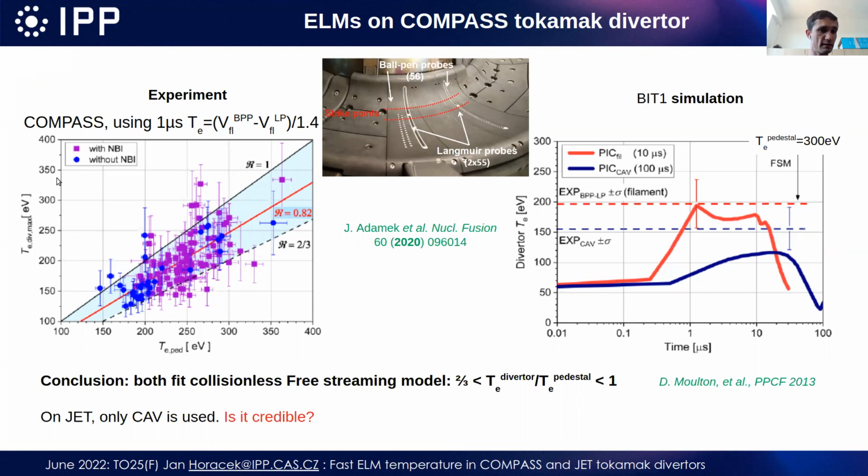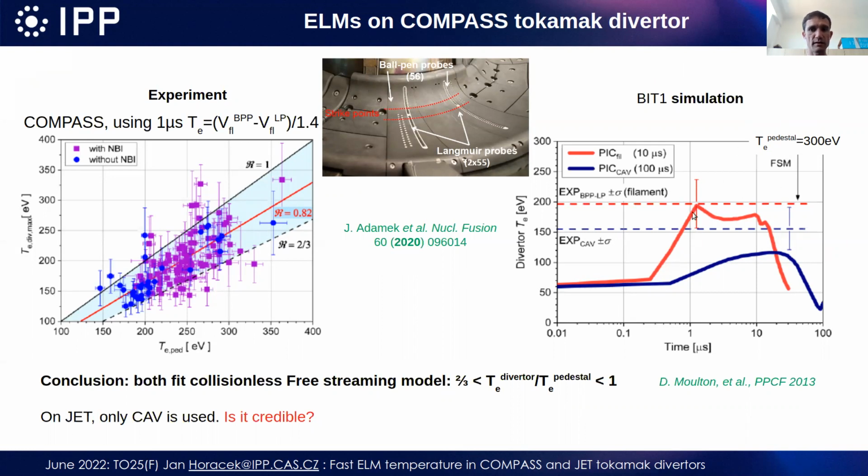And we see that the temperature at the maximum, during ELM filaments, reaches nearly 100% of the pedestal value. This is the pedestal value, that's what we see on the divertor. On average, it's about 80% of what we observe. And according to simulation, it should be about 2/3 of the pedestal, so 200 out of 300 in the pedestal.